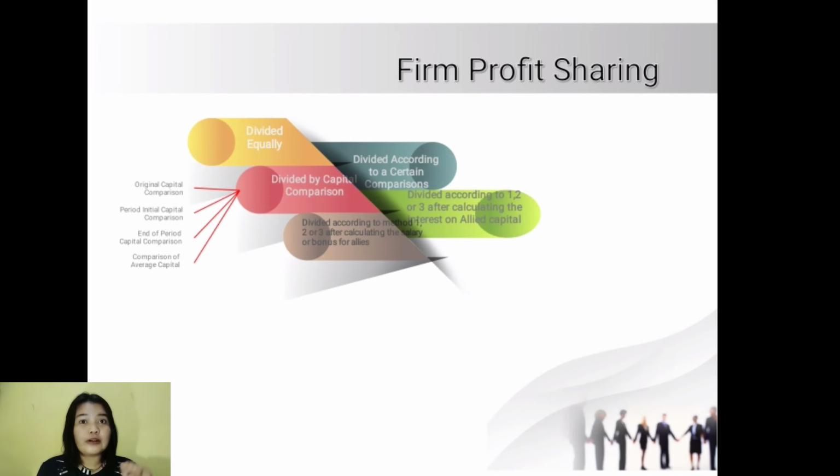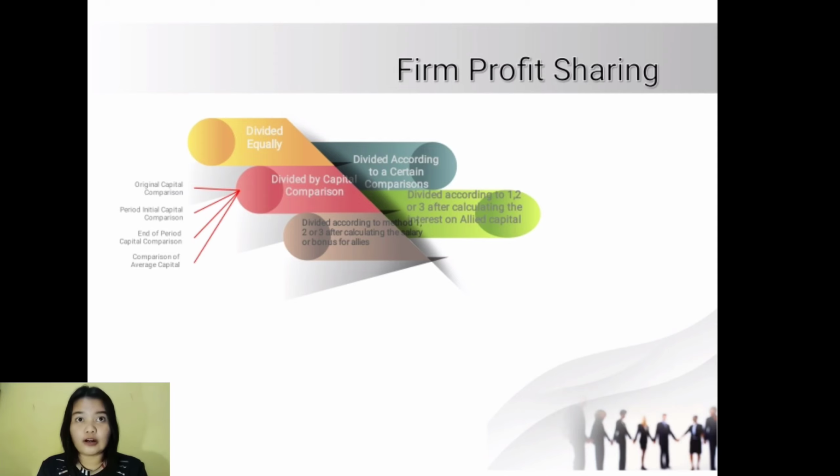Number 5. Divided according to method 1, 2, or 3 after calculating the salary or bonus for Alice. In this way, it is not interest on capital that is calculated first, but salary or bonus for Alice. In the case of salary, of course, it will be calculated based on the amount of time allocated by Alice to the firm regardless of whether the result of operation shows profit or loss.